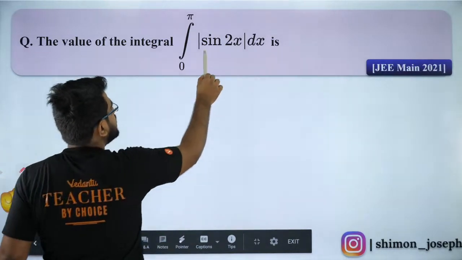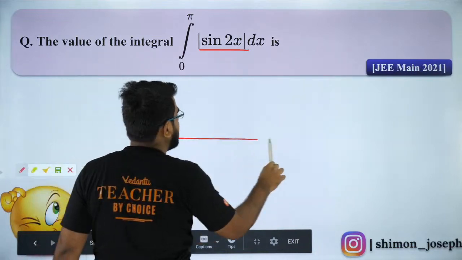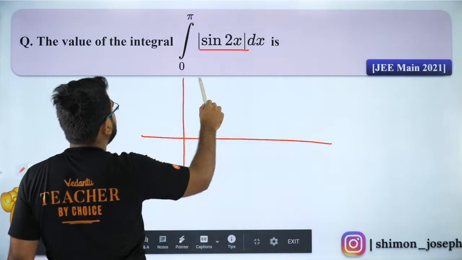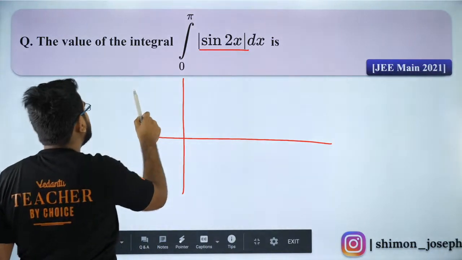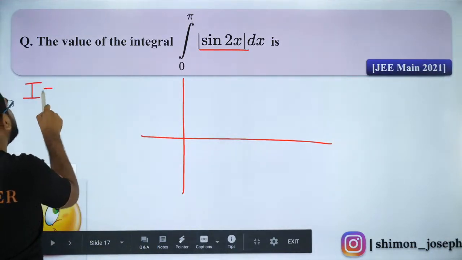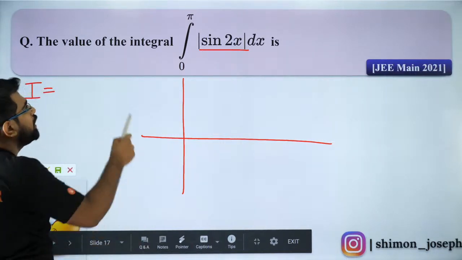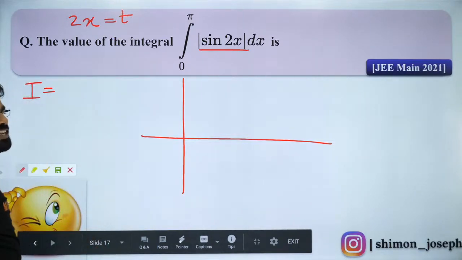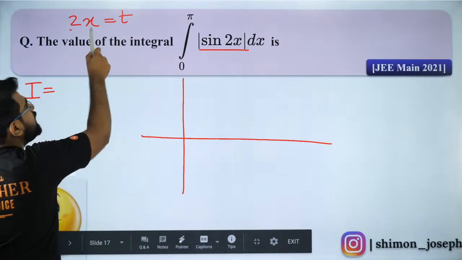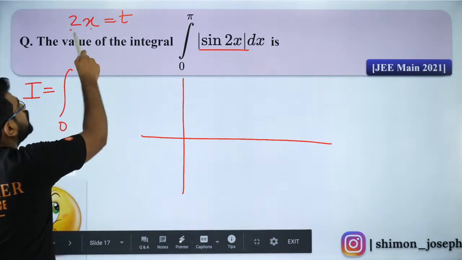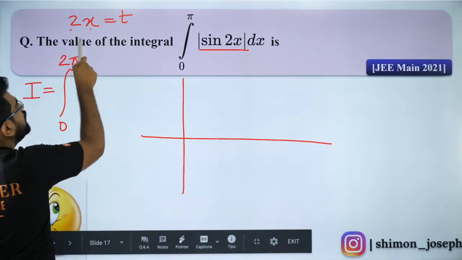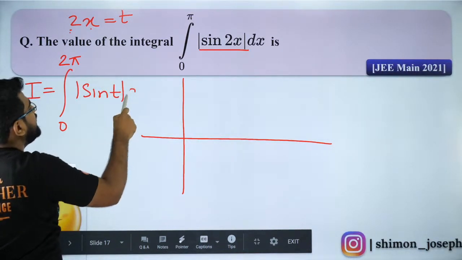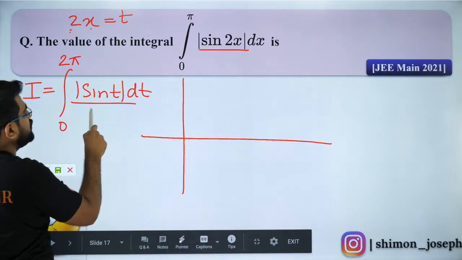Many of you are asking, DJ King is asking, sir, can you plot the graph of this? So guys, the sin 2x graph between 0 to pi. If I change it now, the limit changes. Why does the limit change? Because I made the substitution 2x = t. Because of that, the limit changes. 2 into 0 will be my lower limit now, and 2 into pi will be my upper limit now. So 2x is t, so it will become mod sin t. Now dx will be dt by 2. That is why you see the 1 by 2 here.